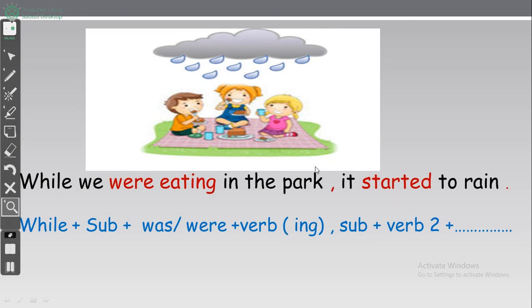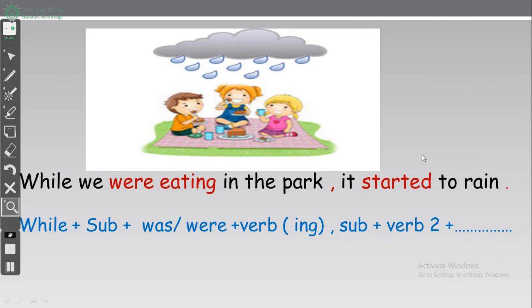After when, okay, يعني if we use when here, we can write we were eating in the park when it started to rain. Okay, after when we have verb to. After while we have past continuous, was or were, verb ing. Okay, يعني this is the idea. While plus subject plus was or were ing, والجهة الثانية the second part subject plus verb to.